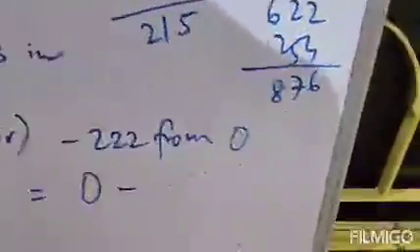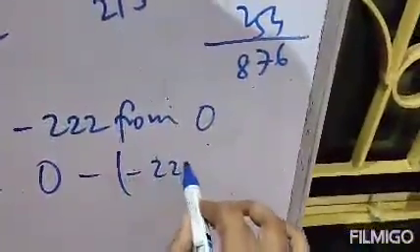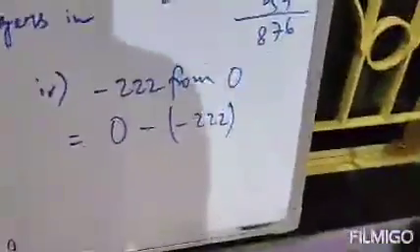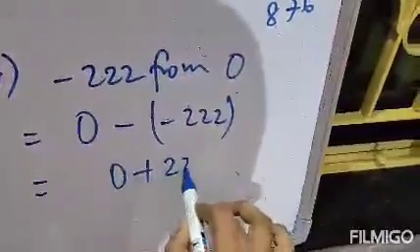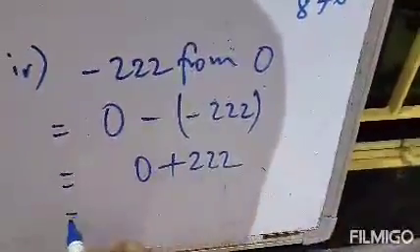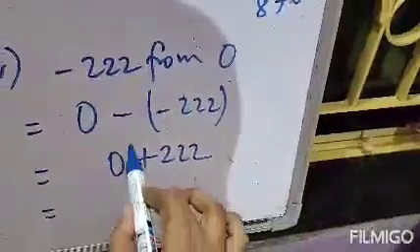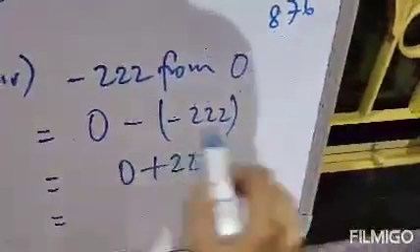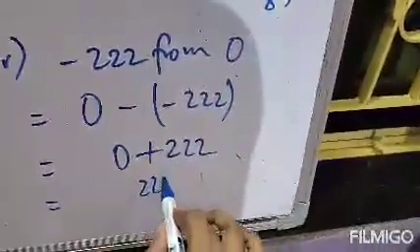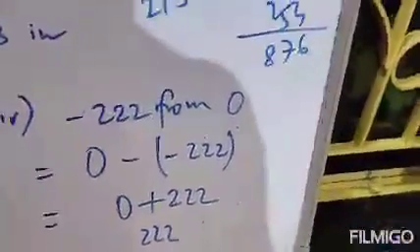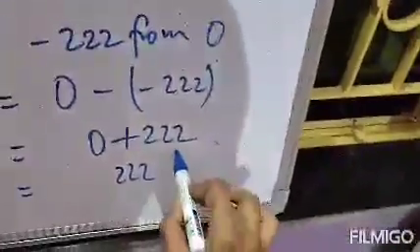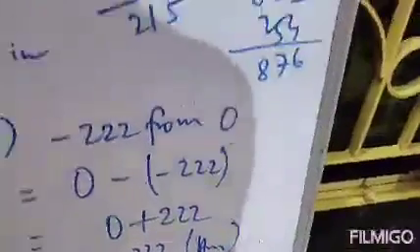We are subtracting minus 222, so minus 222 should be written in bracket. Now minus minus becomes plus. So if we add 0 to any number, the answer will be that number itself. So the answer is 222. This is the answer.